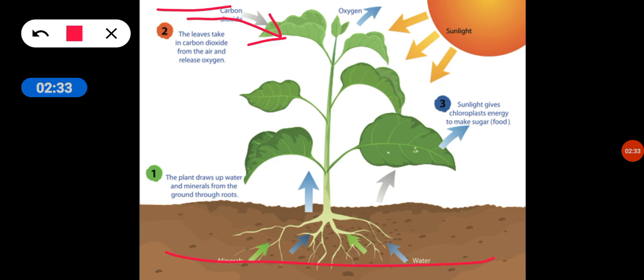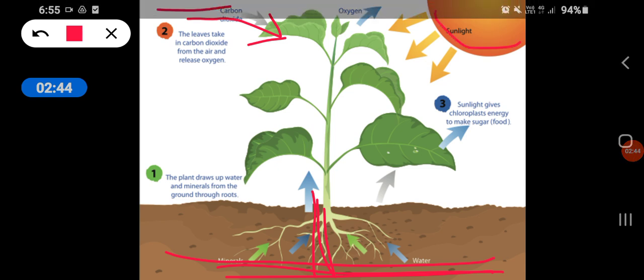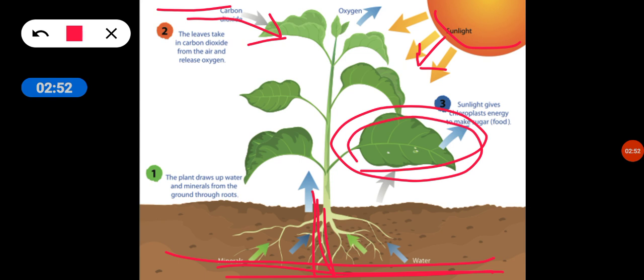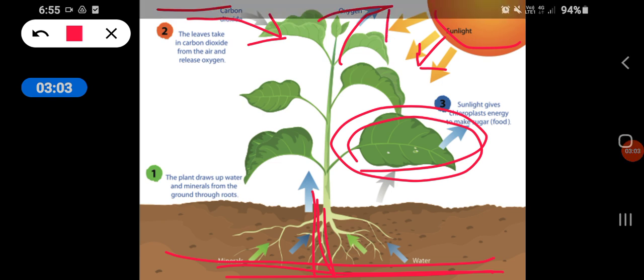Next is water. Water is present in soil. The water required for photosynthesis is taken from the soil by the roots. Next is sunlight. Sunlight is obviously given by the sun. Then the solar energy is trapped by a pigment called chlorophyll. These leaves contain a pigment known as chlorophyll, which traps the sunlight. The byproduct of all this process of photosynthesis is oxygen, which is liberated into the atmosphere by the leaves.